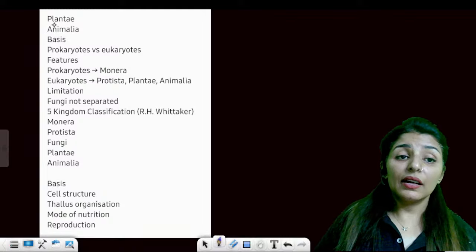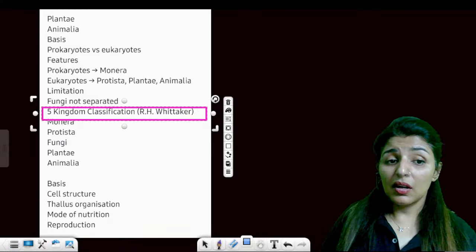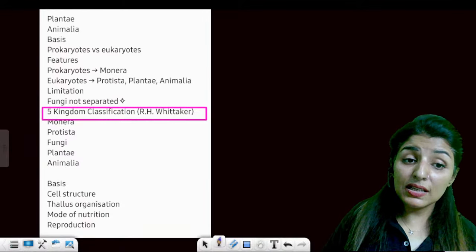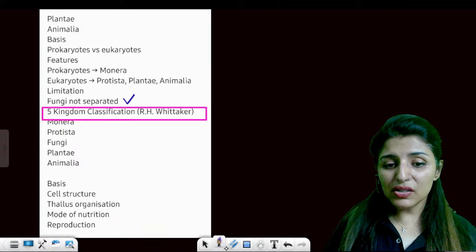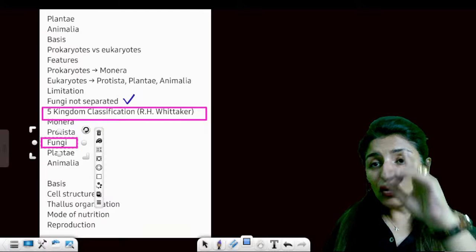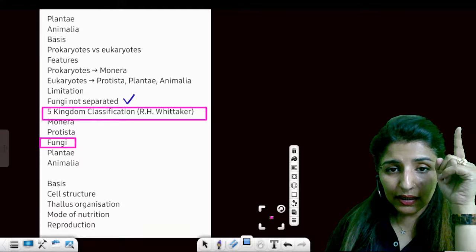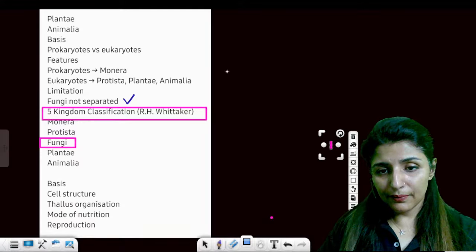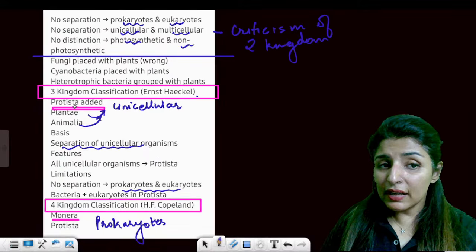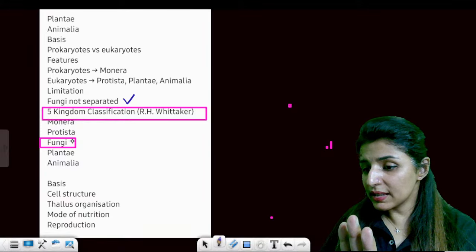Okay, perfect. Then we got the five kingdom classification, because still in all these three or four kingdom classifications, fungus was still not separated. So R.H. Whittaker actually made a separate kingdom for fungi. So Whittaker introduced fungi. Is that clear? Please understand this. What are we studying here? Who introduced? Okay. So Ernest Haeckel introduced Protista, Copeland introduced Monera, and Whittaker introduced fungi. Are these points clear to everyone?